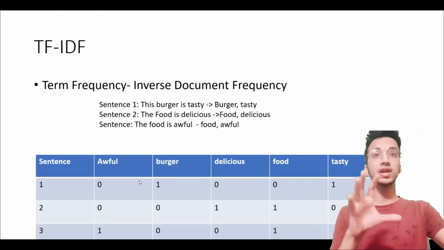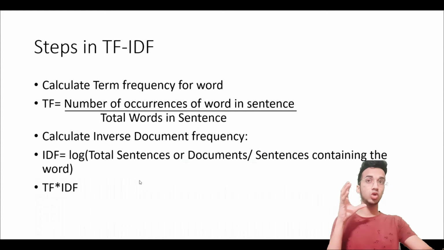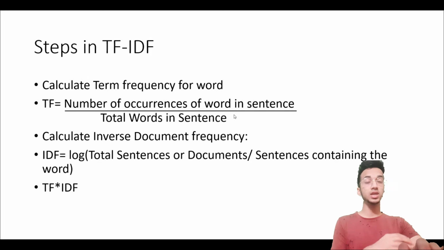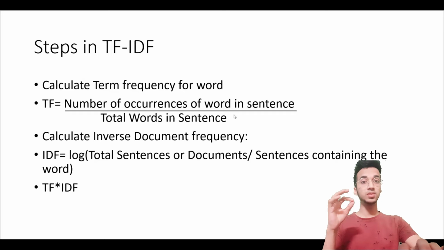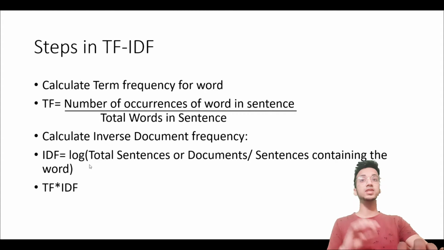Right, now let's look at the formal definition, and I'm going to give you an example and it's going to become very clear after that. So in this case, how does this method work? You first calculate the term frequency for a word, which is given by the number of occurrences of a word in a sentence divided by the total number of words in the sentence. That is the method for finding the frequency. Once you find the frequency, you also have to find something called as the inverse document frequency. Right?